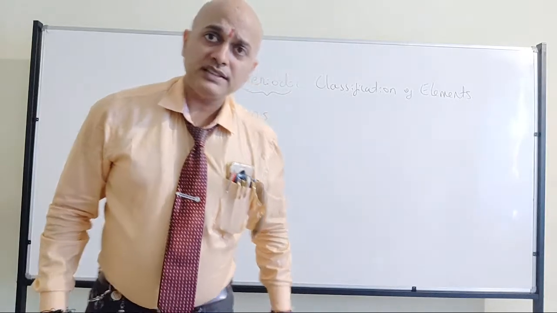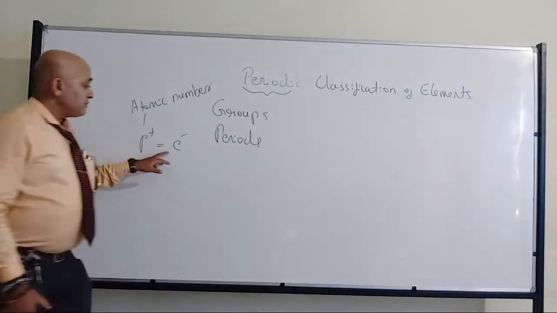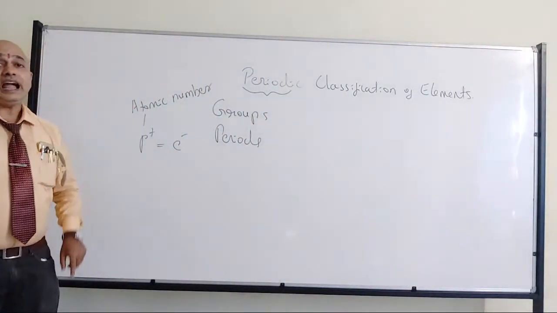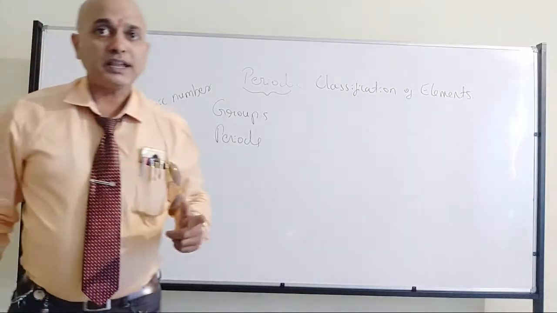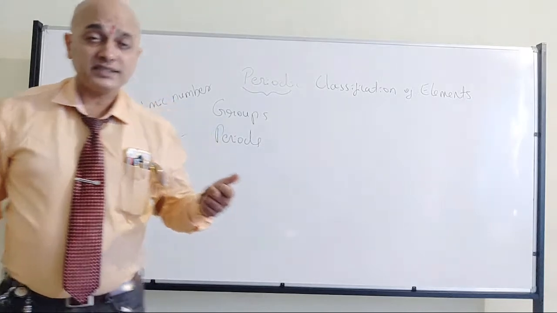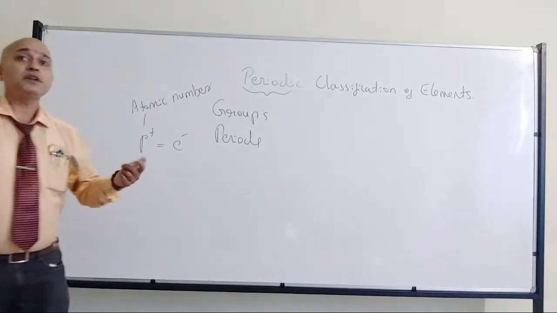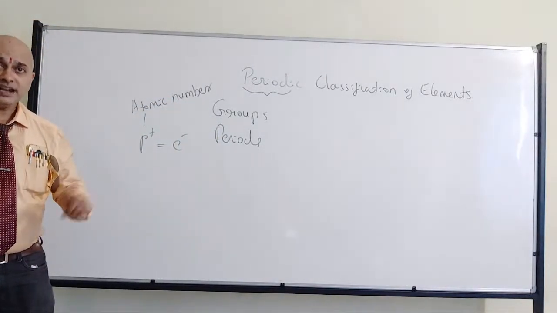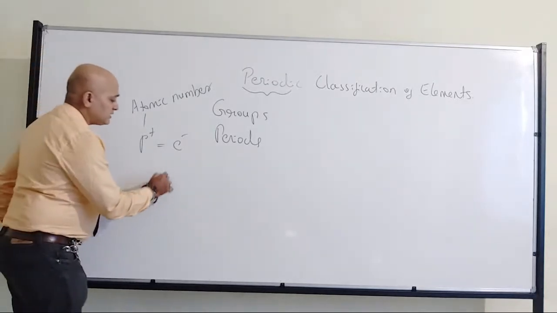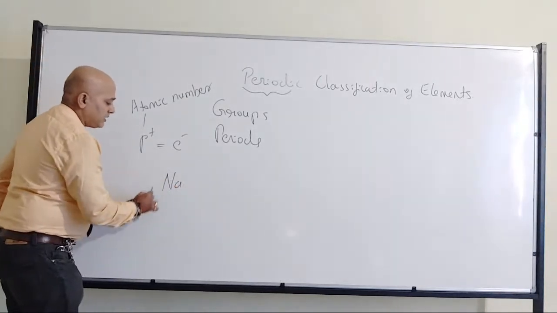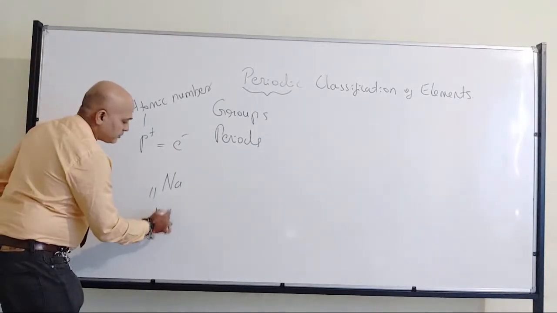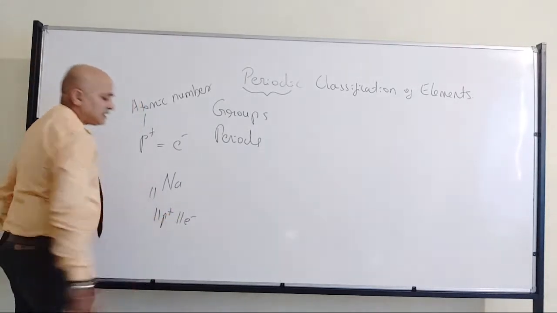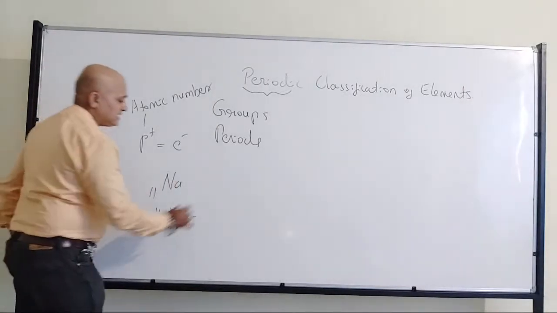So atomic number is the total number of electrons present in a neutral atom. That word is important: neutral atom. Because when it comes to ions, the number of electrons and protons will vary. For example, if I take sodium, atomic number is 11. It will have 11 protons and 11 electrons. Therefore, it does not have any charge.